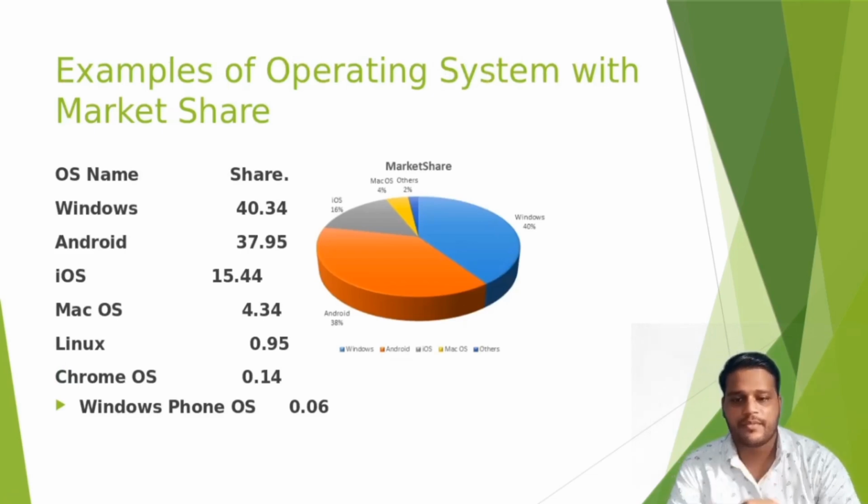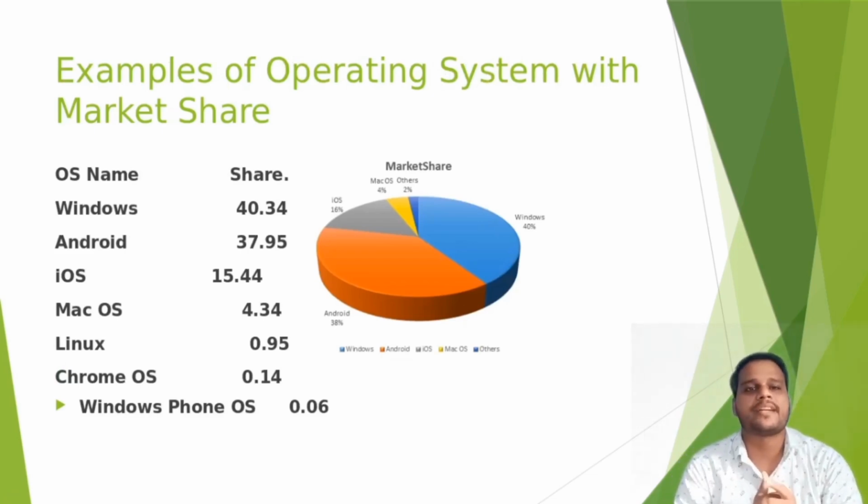What is the next topic? Examples of operating systems with market share. Here is some data on operating systems and their market share. The Windows operating system has a 40.34 market share, Android 37.95, iOS 15.44, macOS 4.34, Linux 0.95, Chrome OS 0.14, and Windows Phone OS 0.06.